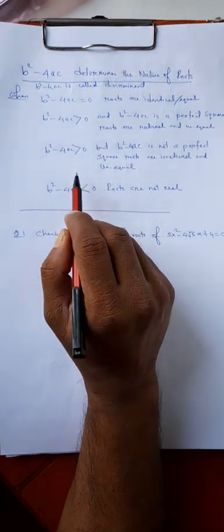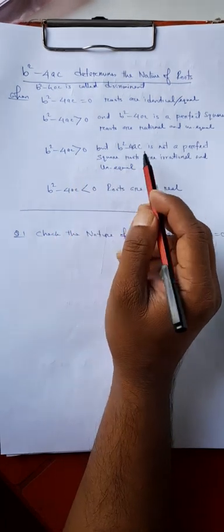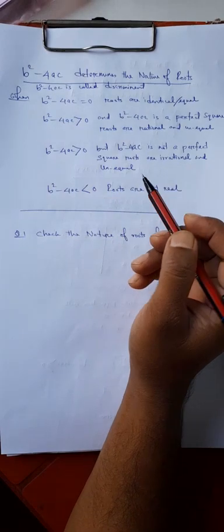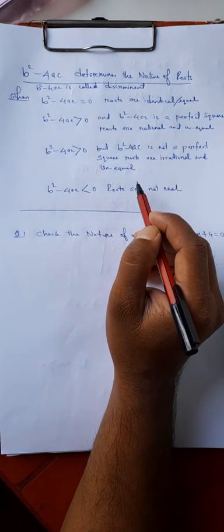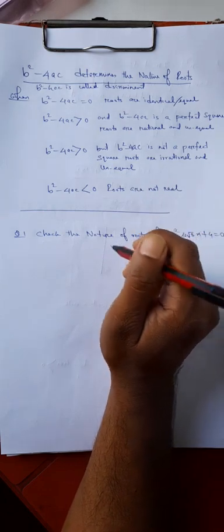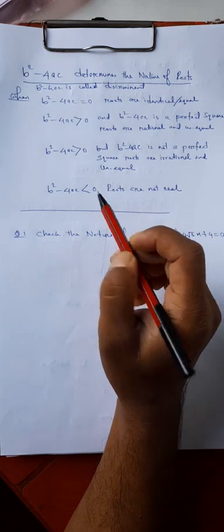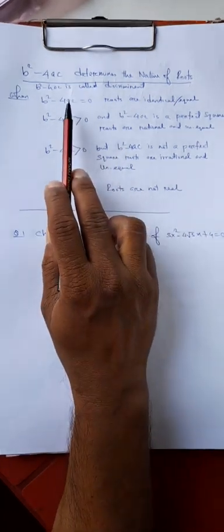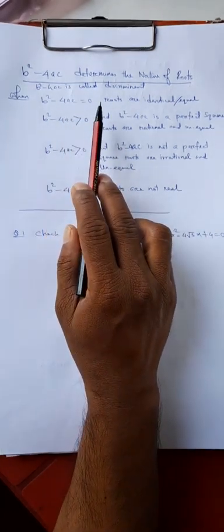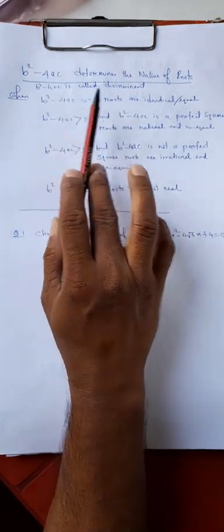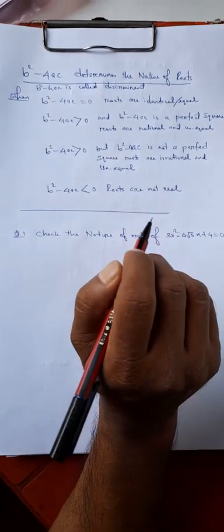Thirdly, when b square minus 4ac is greater than 0 but b square minus 4ac is not a perfect square, then we find that roots are irrational and unequal. When b square minus 4ac is less than 0, roots are not real, right? So b square minus 4ac determines the nature of the roots of a quadratic equation. That is why this is called discriminant of the quadratic equation.